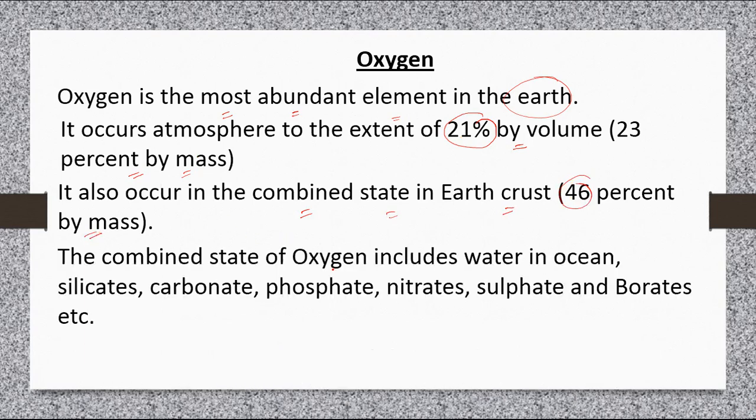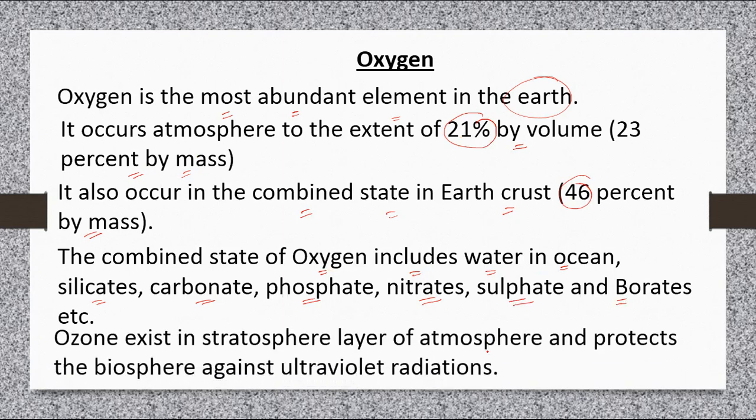The combined state of oxygen includes water in oceans, silicates, carbonates, phosphates, nitrates, sulfates, borates, etc. Ozone exists in the stratosphere layer of the atmosphere and protects the biosphere against ultraviolet radiation.